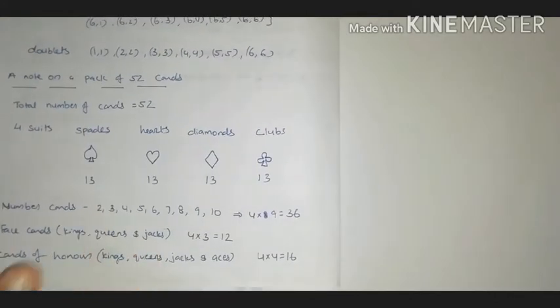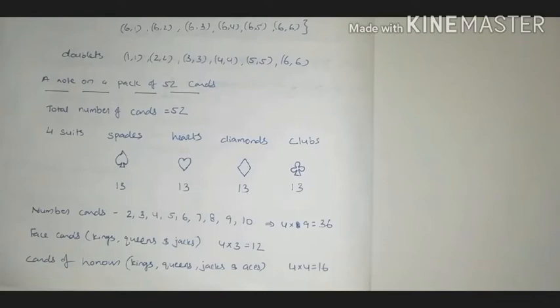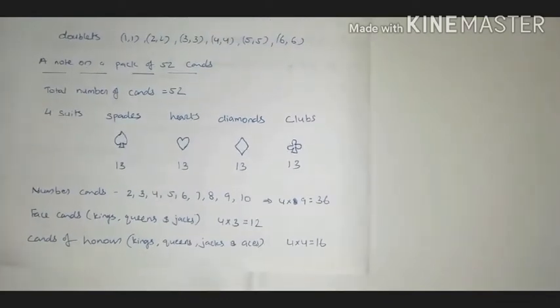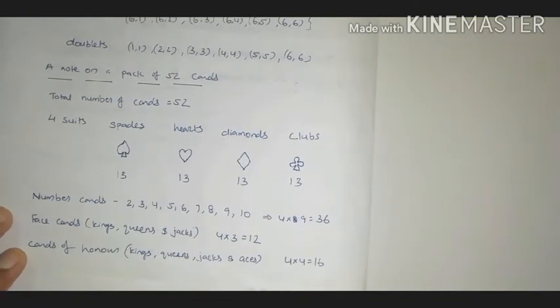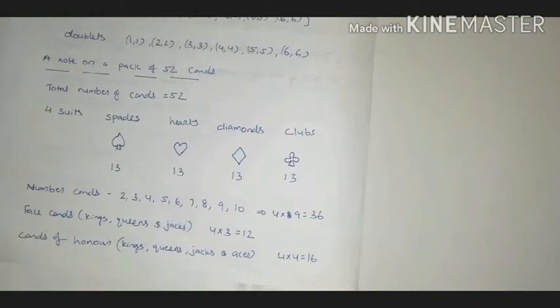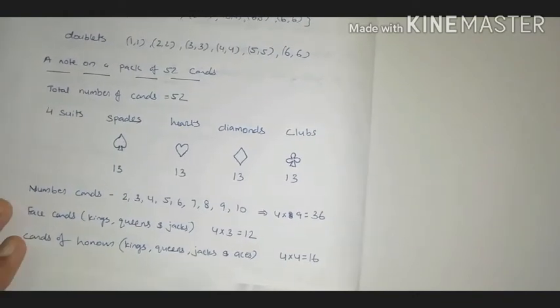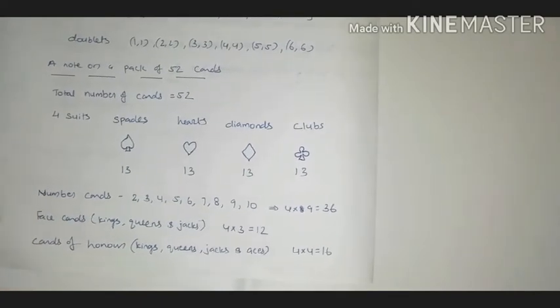And next, a note on a pack of 52 cards. I think you all are familiar with playing cards. Total how many cards are there? I think all of you know that one. Total 52 cards are there. There we can see 4 suits, that means 4 symbols we can see.